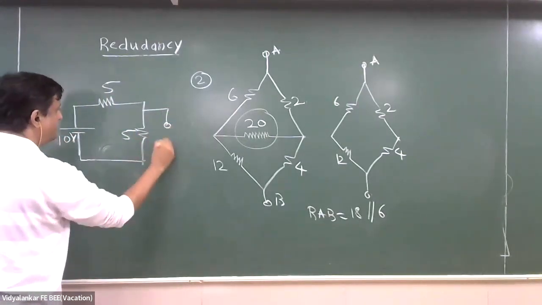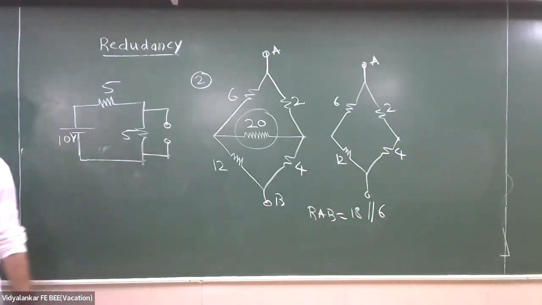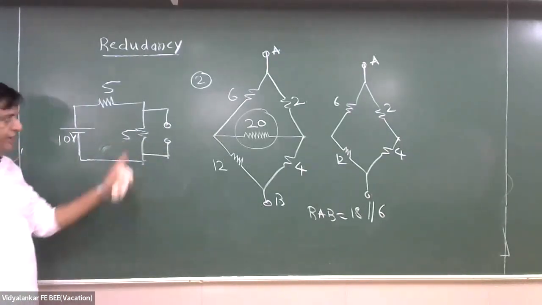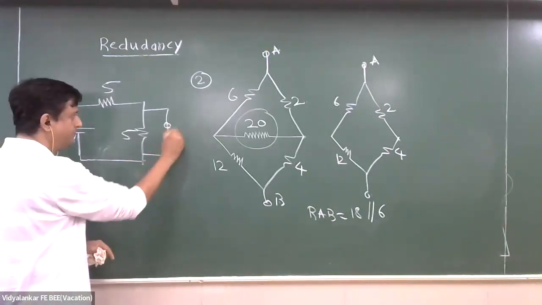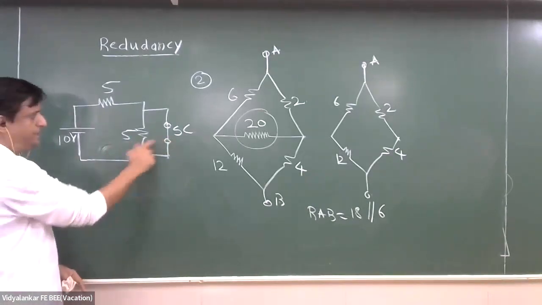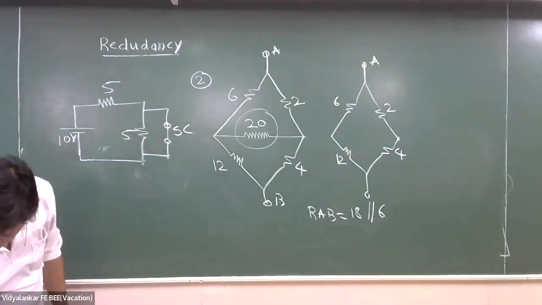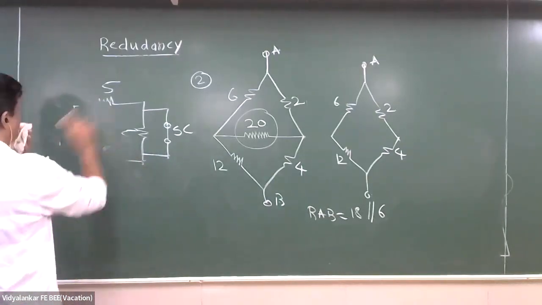If it is open circuit, there is no effect on the resistance. Still, it is a valid circuit. When will this get bypassed? Oh, okay. When this gets bypassed, a short circuit comes, only then this will be redundant. Okay. Good beta. Good understanding.